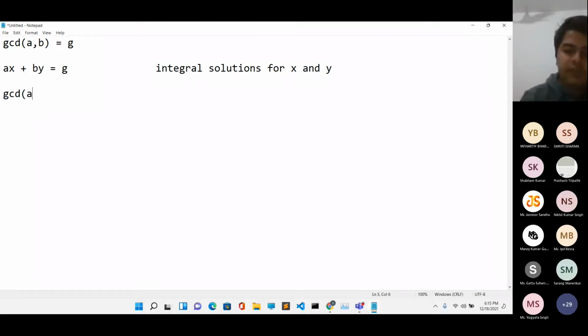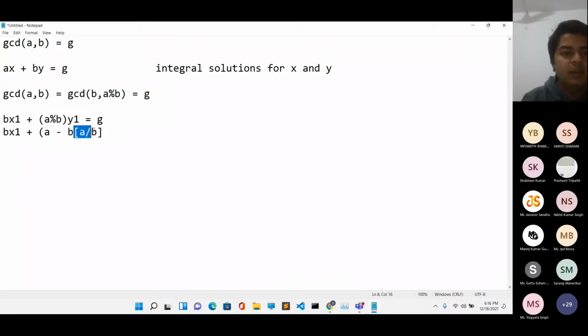The main idea is that GCD of a comma b we know is equal to GCD of b comma a mod b. Now, if they are all equal to g, then just like ax plus by equals g, for this expression I can write something similar: bx1 plus a mod b times y1 is equal to g. I can simplify it a bit further. a mod b is always equal to a minus b times floor of a by b, the greatest integer function. And this times y1 is equal to g.